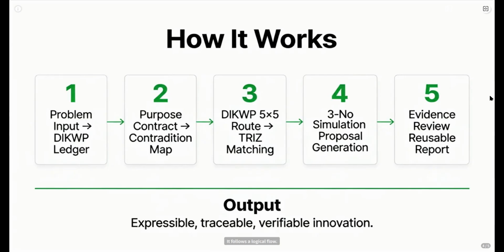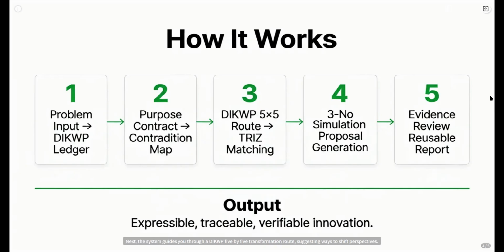How does this alchemy actually happen? It follows a logical flow. You start with your problem input, which gets immediately structured into a DIKWP semantic ledger. Then you define your purpose contract, essentially stating what success looks like. This feeds into a contradiction map, identifying the clashes.